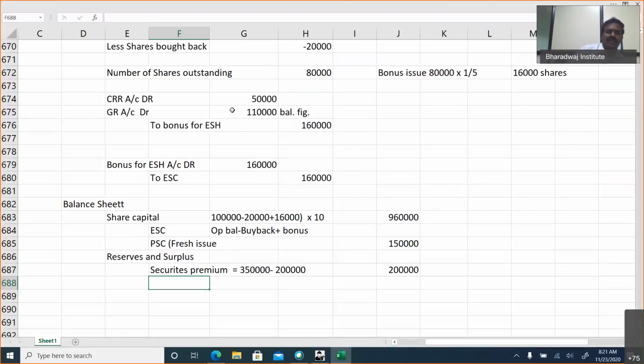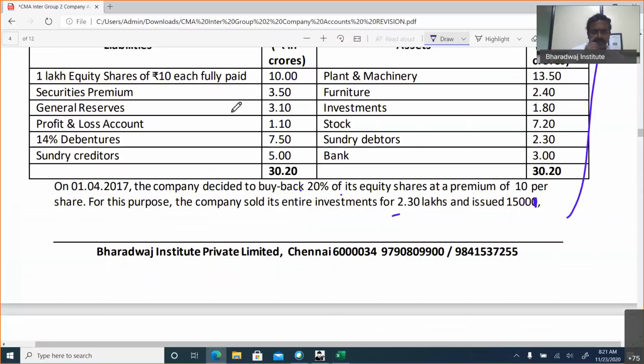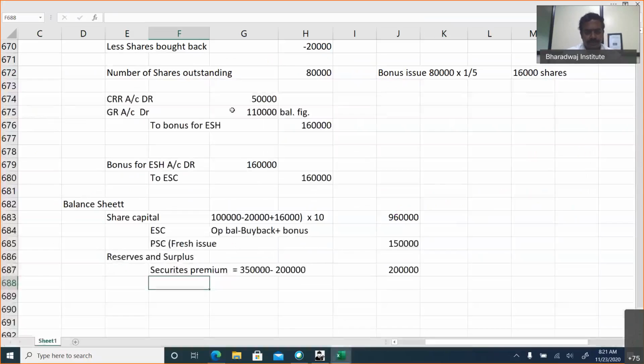Disclaimer again, this is not for paper pen examination. This is only for online examination, where they cannot ask you to type the full balance sheet. They will ask you the balance sheet total only. General reserve. We had 3,10,000. Minus for CRR, we have taken 50,000.